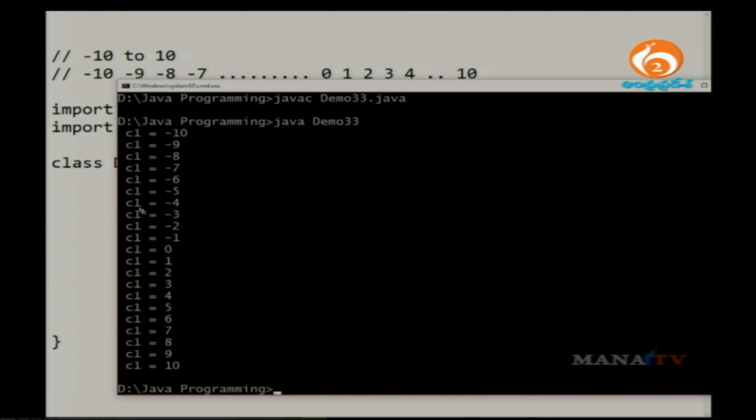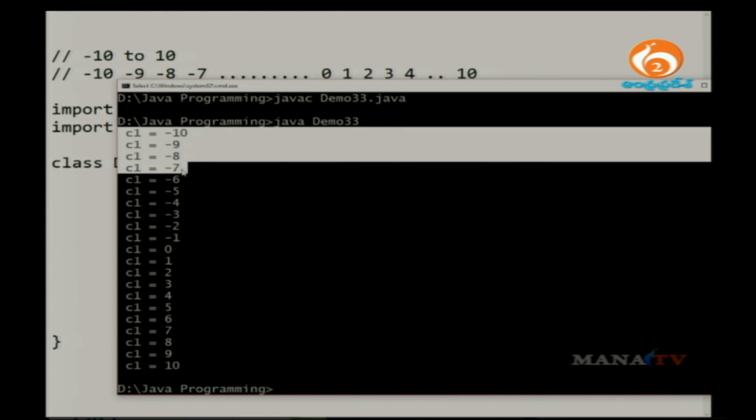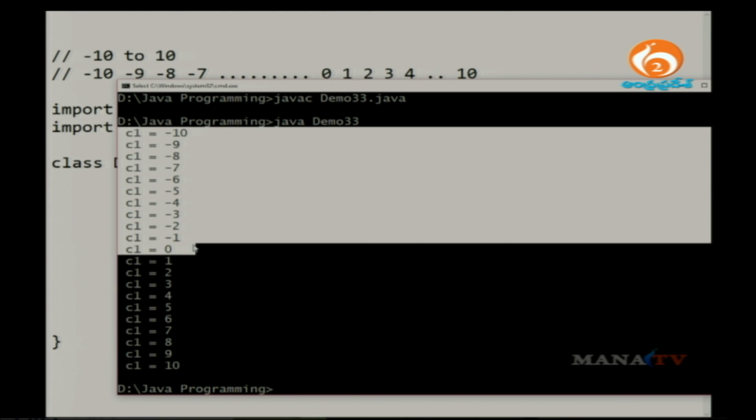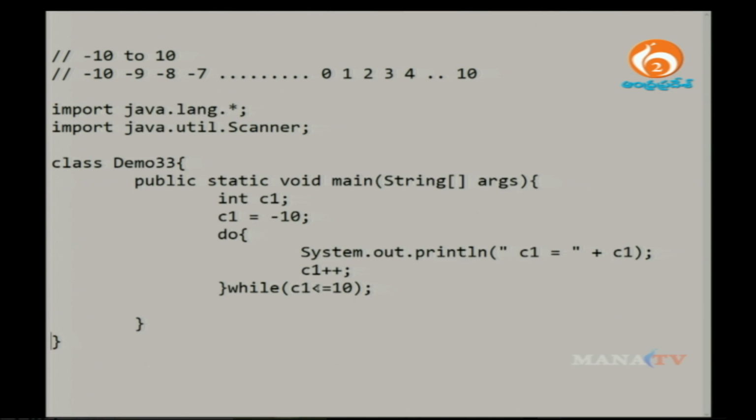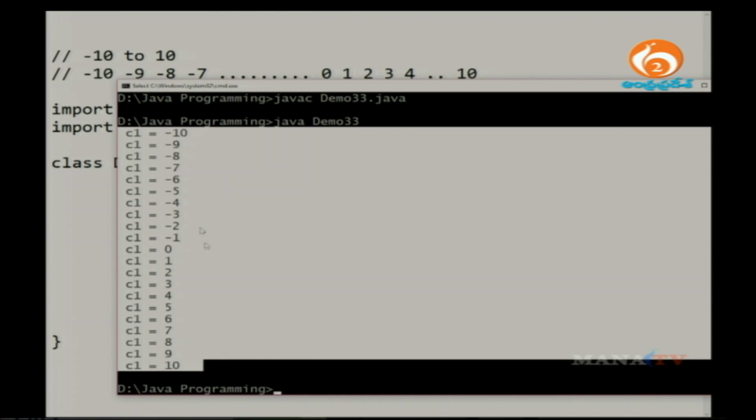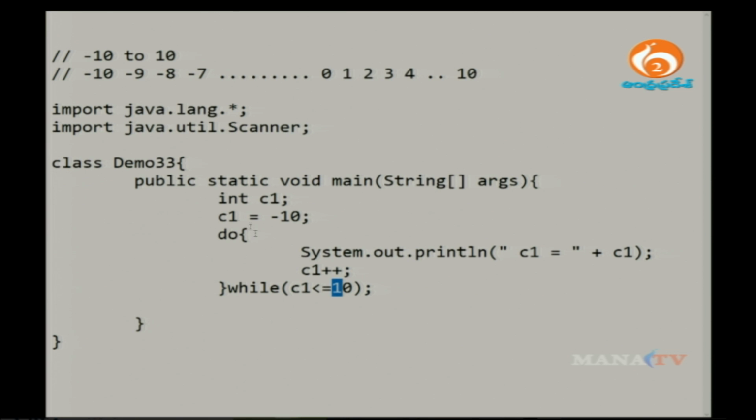You can see that it is printing the C1 value starting from minus 10, minus 9, minus 8, up to 0, and up to 10. If you define this condition as up to 20, then the values will be printed from minus 10 to plus 20. In the same manner you can use this do while block.